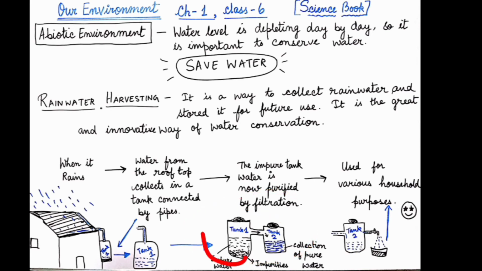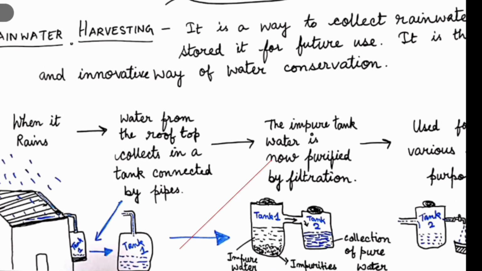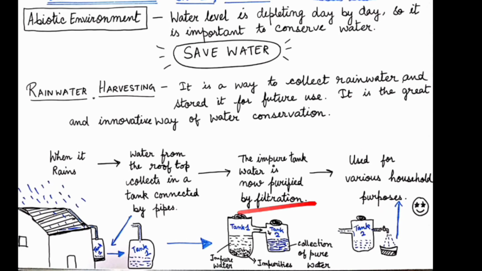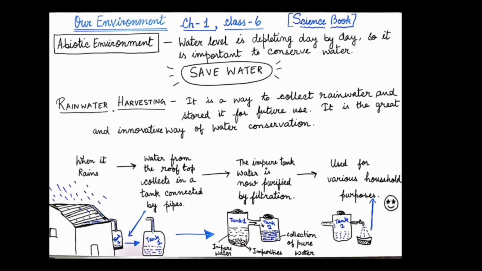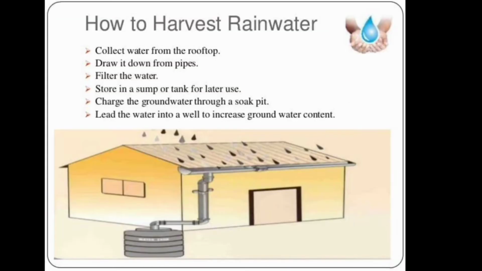Now this tank water is impure. It contains many germs, much dust, many bacteria, many viruses, and all the microorganisms and many chemical constituents. Now this tank water can be purified in the second tank with the help of filtration. Now this second tank's water can be used for different household purposes. In this way we can conserve rainwater.